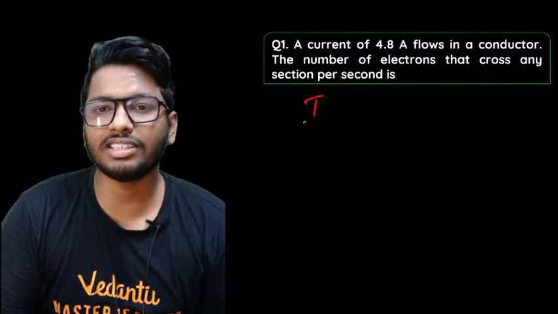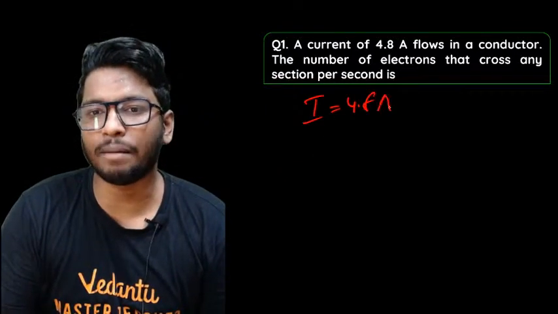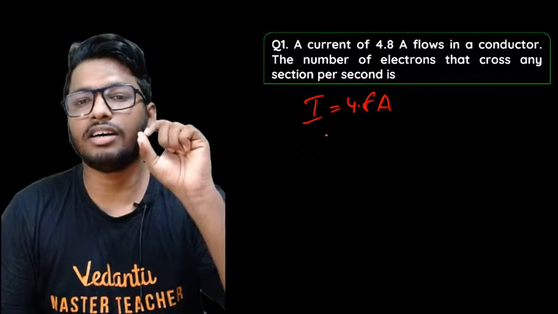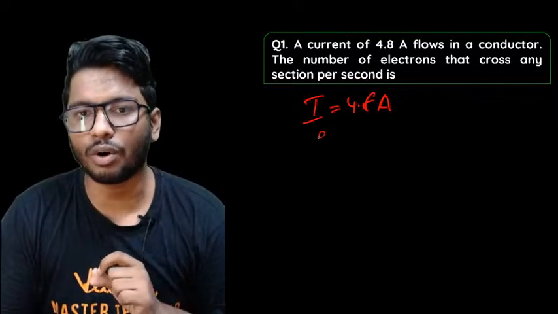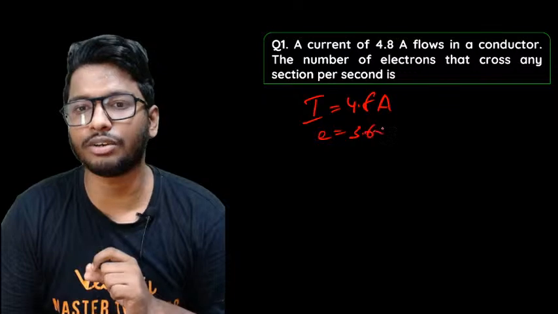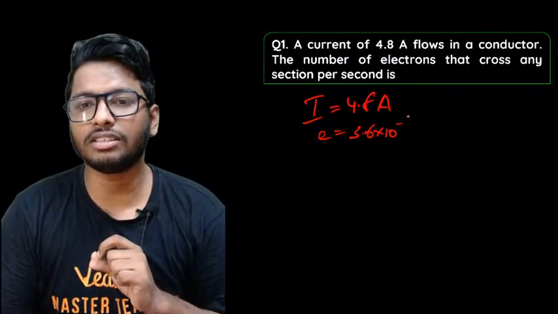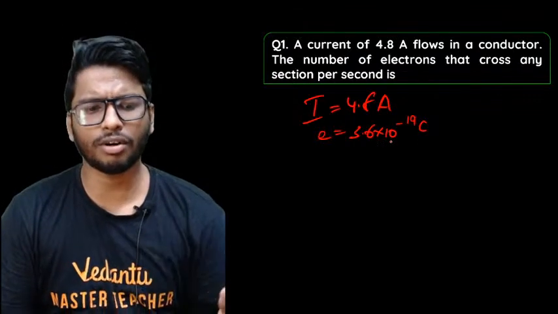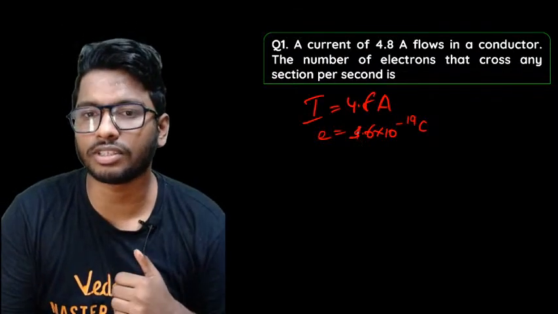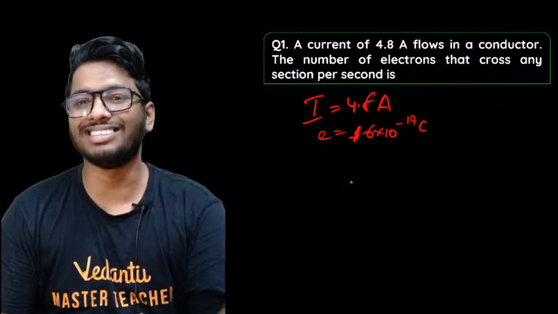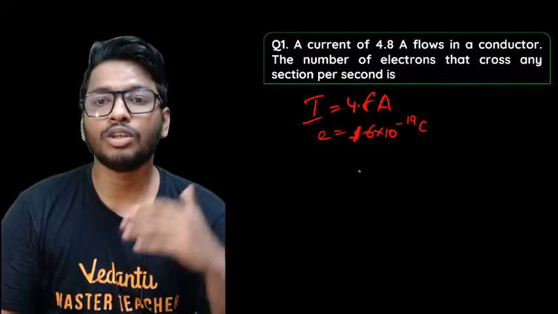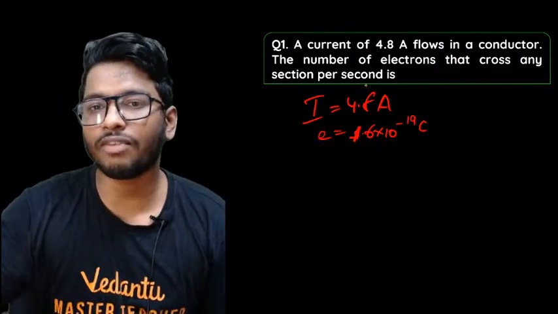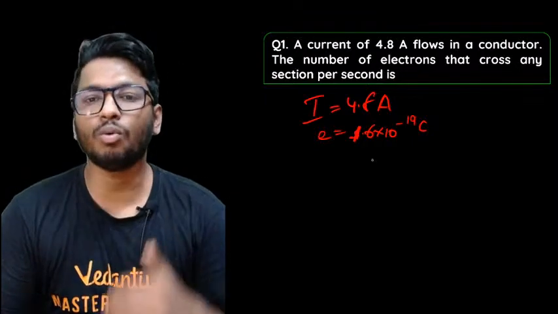So first of all, current is given as 4.8 ampere. Now here's the thing, guys. The charge on each electron is, sorry, not 3.6, 1.6 into 10 to the power of minus 19 coulomb. That is the charge of each electron. So you have to find out the number of electrons passing per second. So what will be the answer?